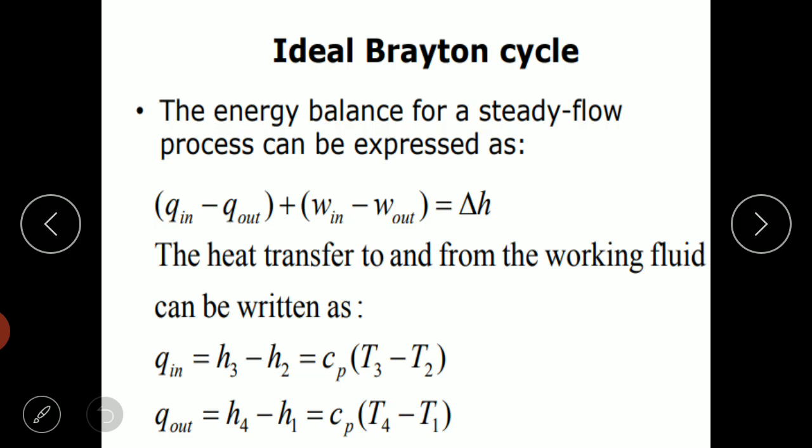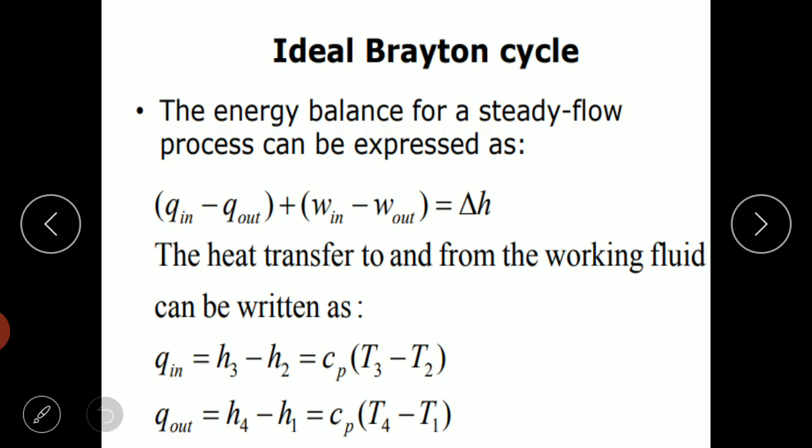So we are going to analyze each and every component based on the steady flow energy equation. The steady flow energy equation is applicable for an open system. So we can apply the steady flow energy equation for each and every component. We are going to neglect change in kinetic energy and change in potential energy. We will consider those changes to be very small in each and every device.